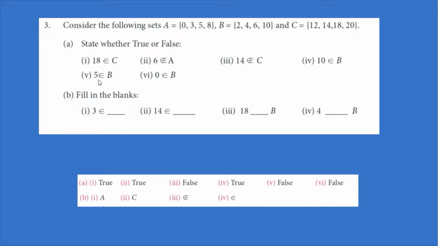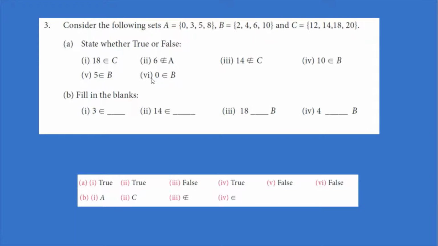5 is an element of B. Is 5 in the set B? No, 5 is not here. So this is not true, so this is false. 5 is an element of B is false. See, 5 is not present in B. So this one is false.